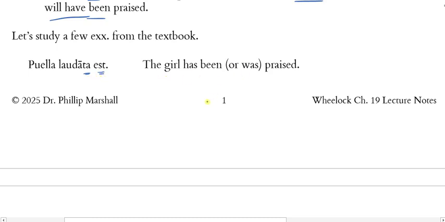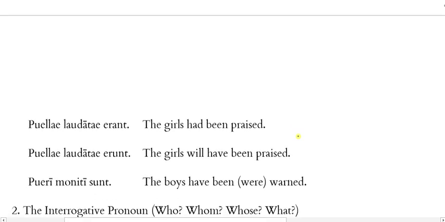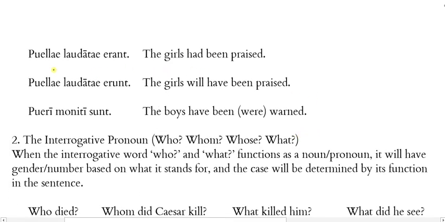So the girl has been praised. Okay. Notice that this is feminine singular in its gender, laudata, not laudatus, because puella is feminine singular, and they're both nominative. Subject's always nominative, and in effect, the participle is functioning as a predicate nominative, and that's why it's nominative as well.